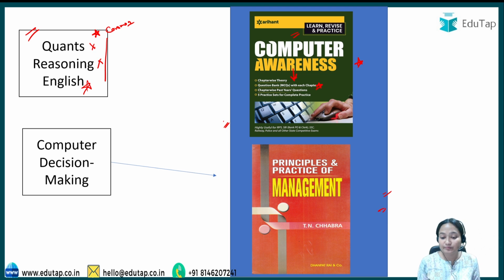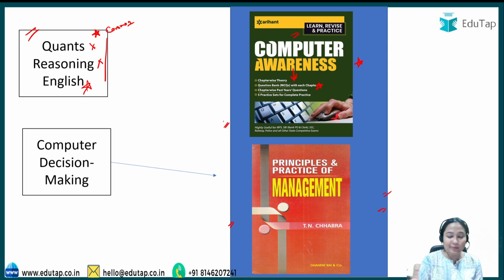Coming to decision making. For decision making, T.N. Chhabra is the book, but again guys, this is a very big book. You don't have to cover it page to page. What you will have to do is check the important topics and only cover those topics. And again, I would request you, please go check the last video. You will find the link in the description. Do check that video. Then only you will know what kind of questions are there and what topics I have to cover to score the sectional cutoff. Then only you will be able to do well and save your time. Here we should not spend too much time. Please keep that in mind. So this is about the book, right?